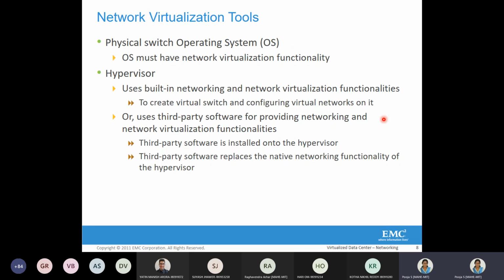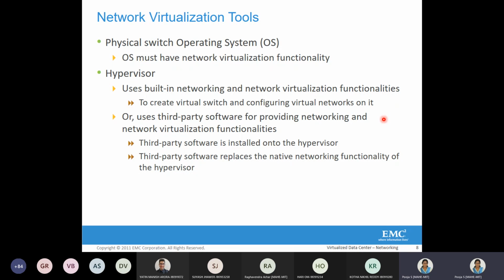The second thing is about the hypervisor. Usually the hypervisor has built-in network virtualization functionalities. What happens is when it creates a virtual machine, we know that it already creates a MAC address and IP address for each virtual machine. For the virtual switch also, it creates a MAC address and IP address and configures that virtual network.